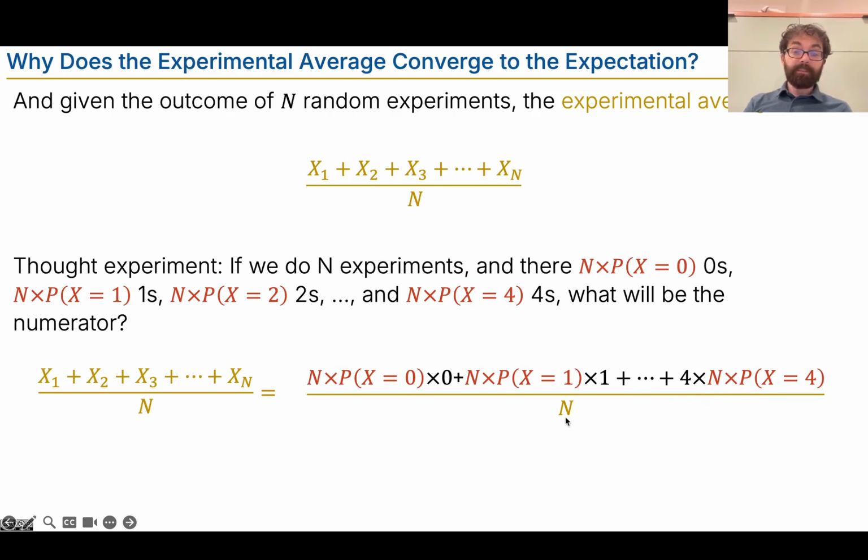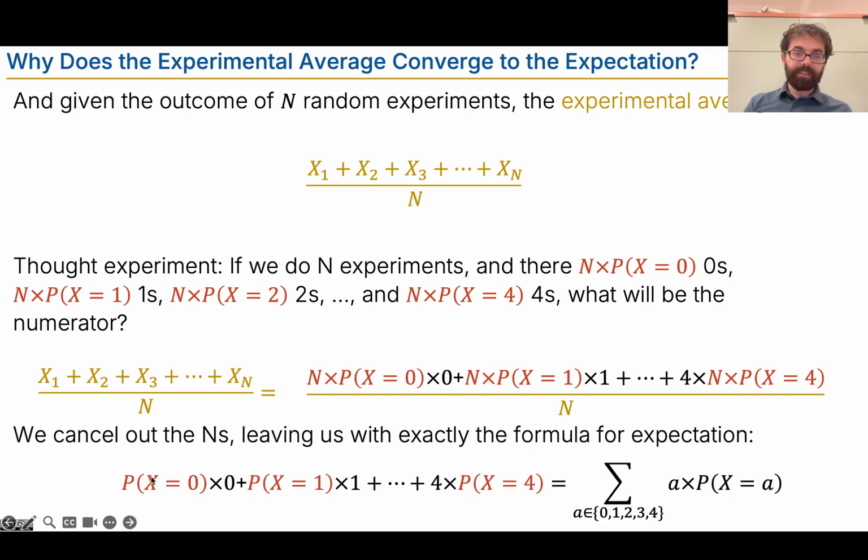And now we divide out the n, and what happens? The n's all cancel out, and we're left with 0 times the probability of x equals 0 plus 1 times the probability of x equals 1, all the way up to 4 times the probability that x equals 4. And I should note that that is exactly the formula for expectation for a random variable where the range is the numbers 0, 1, 2, 3, and 4.